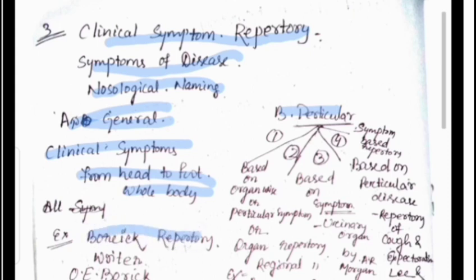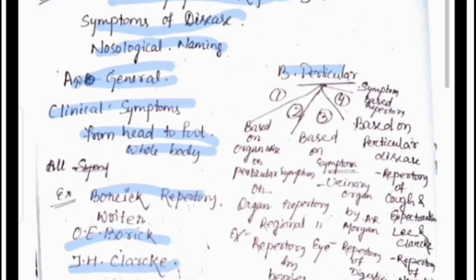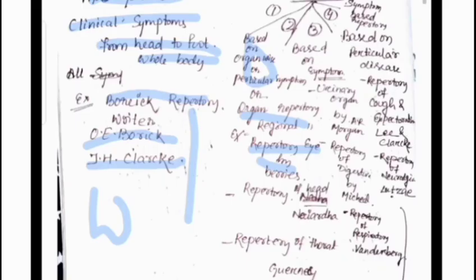Examples are Boericke repertory, OE Boericke and JH Boericke. You should remember that in the Boericke repertory, the repertory part is written by O.E. Boericke and the materia medica part is written by William Boericke. It is commonly asked in the viva. So remember, the repertory part is written by O.E. Boericke. Then particular, based on the organ wise or a particular symptom or organ repertory, that is regional repertory of the eye, Berridge, repertory of the head, Nirdosh, repertory of the throat, Quinsy. These are the repertories whose principle is based on a particular organ.